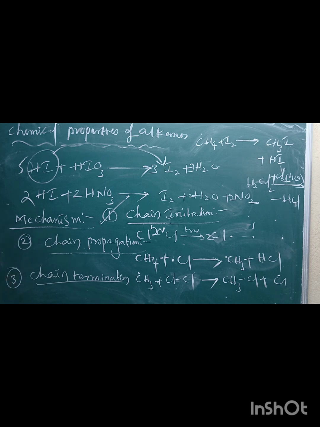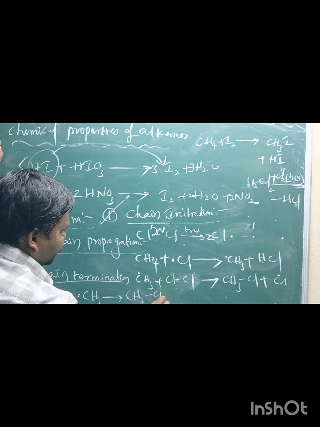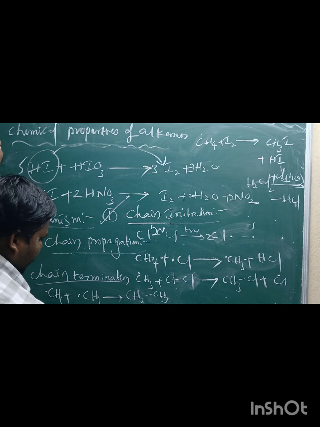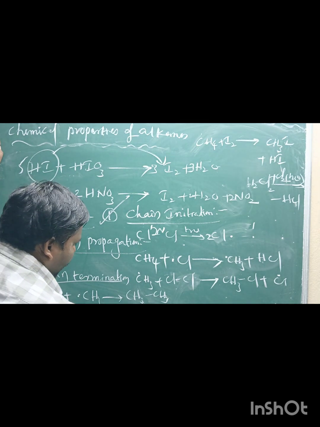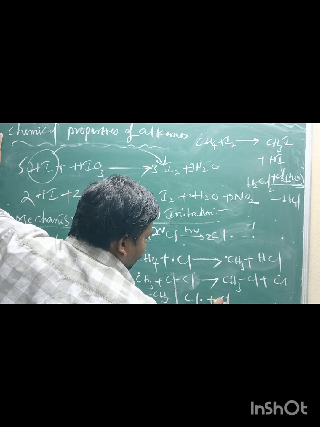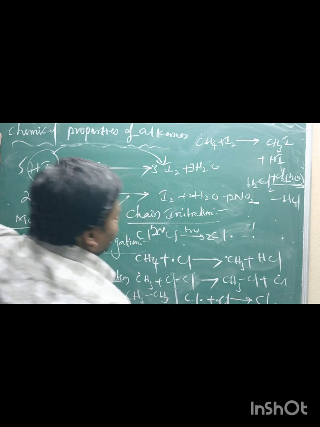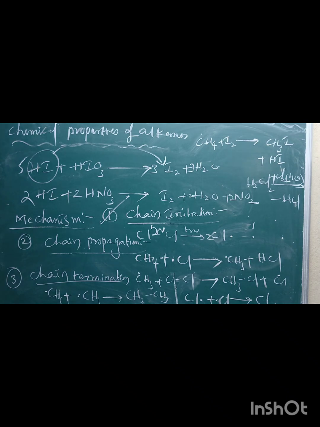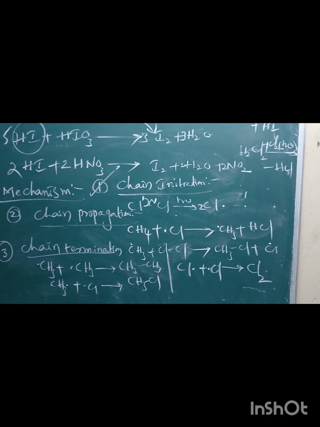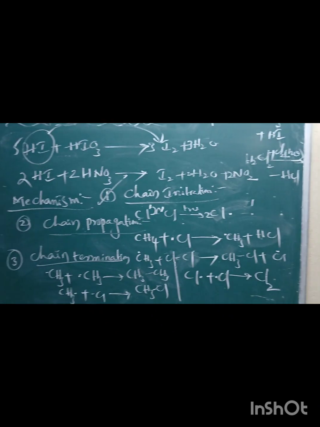That is, two methyl free radicals combine to form an ethane molecule, or a methyl free radical and a Cl free radical combine to form methyl chloride, or two chlorine free radicals combine to form a chlorine molecule. This is the mechanism of halogenation, especially the chlorination reaction.